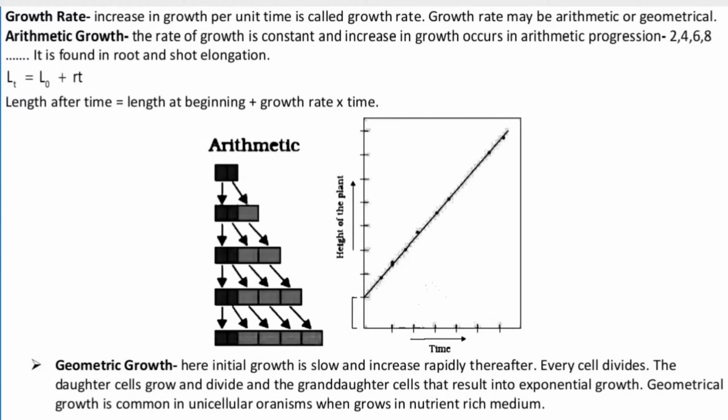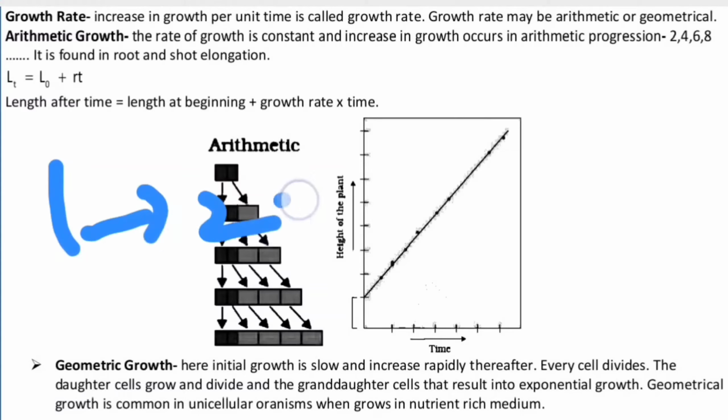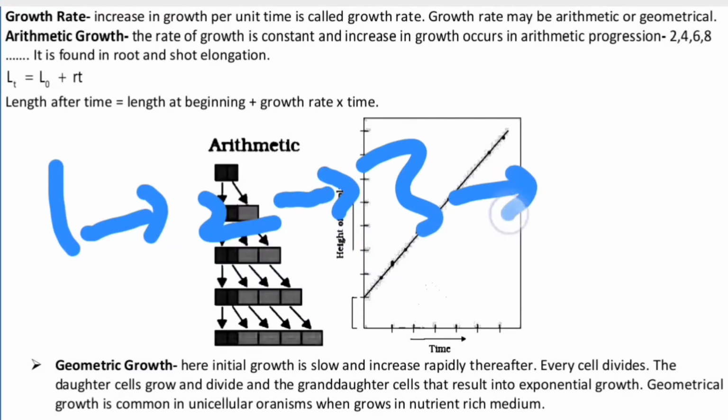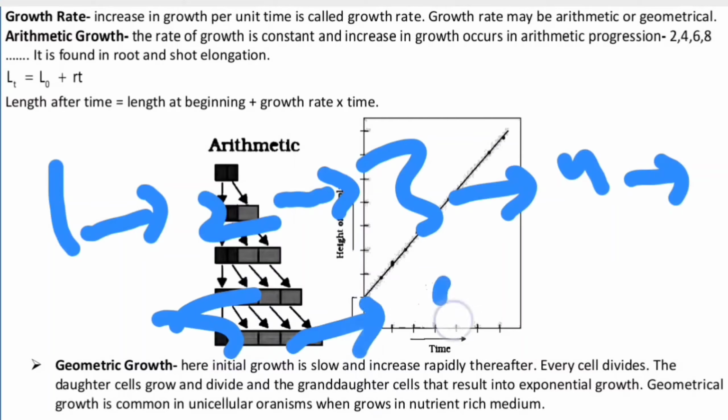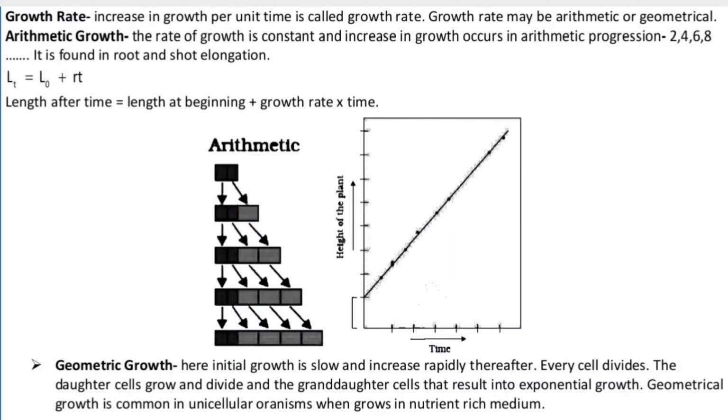Like, let's say for example 1, 2, rather I should say 3, 4, 5, 6 and so on. Okay, this will be arithmetic growth, and the formula for the calculation of the arithmetic growth will be Lt is equal to L0 plus rt. Basically, the arithmetic growth is found in the root and the shoot elongation.